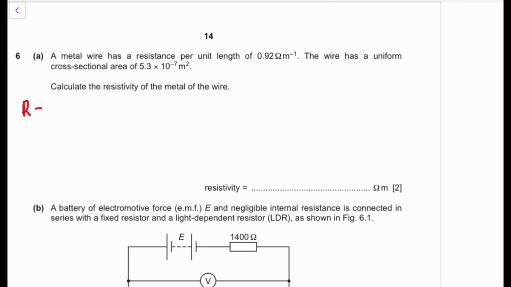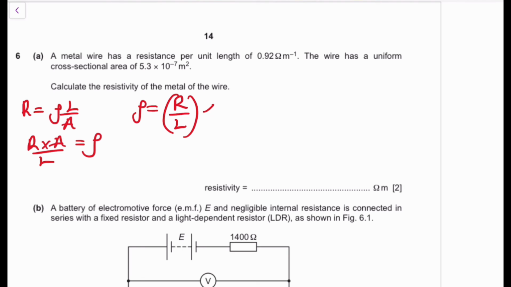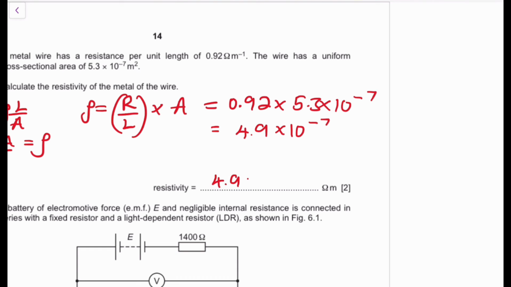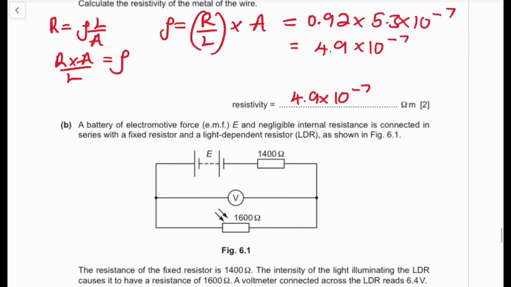So we know that R is going to be equivalent to rho L divided by A. So R times A divided by L is going to be equivalent to rho. Rho is going to be the resistance per unit length times the area A. So the resistance per unit length is 0.92 times the cross-sectional area, 5.3 times 10 to the power of negative 7. That's going to give you guys 4.9 times 10 to the power of negative 7. So 4.9 times 10 to the power of negative 7.